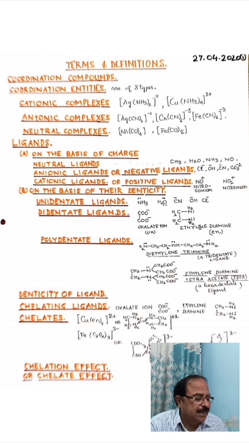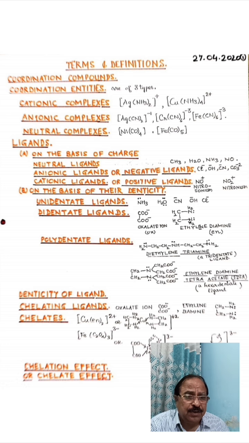Six cyanide ligands are linked to one chromium ion, and there is an overall -3 charge on the complex. Then six cyanide ligands are ligating with one iron cation, and the overall charge is -3. All these three are examples of anionic entities because they carry negative charge.